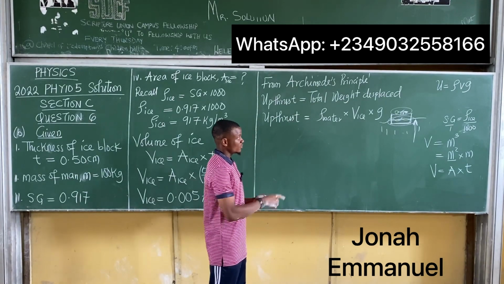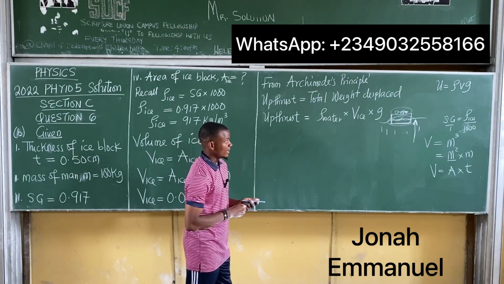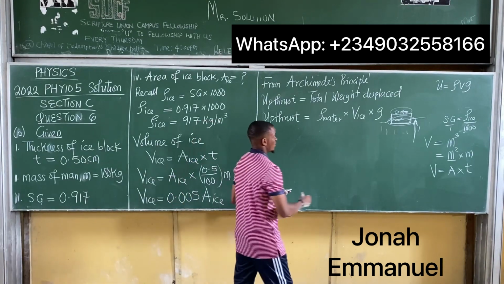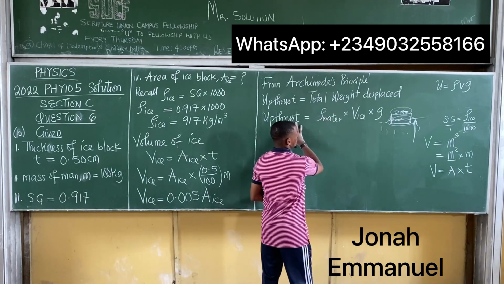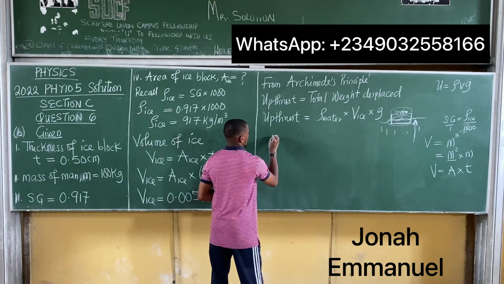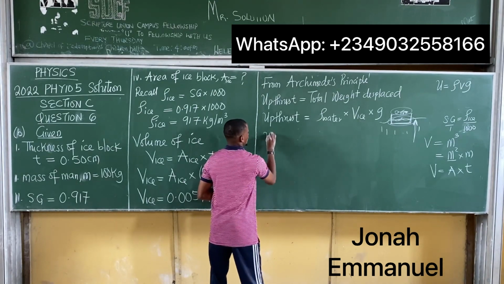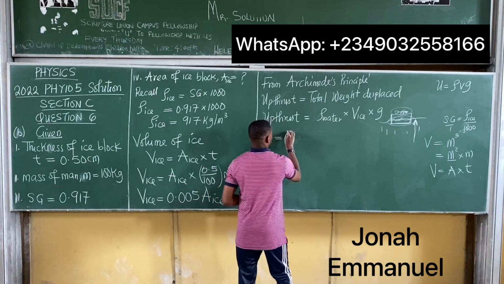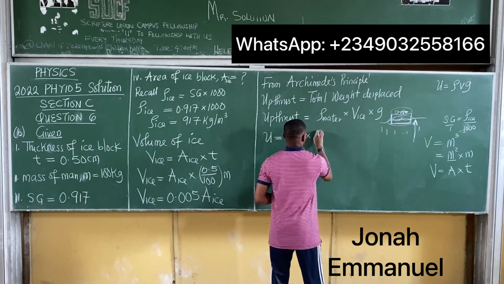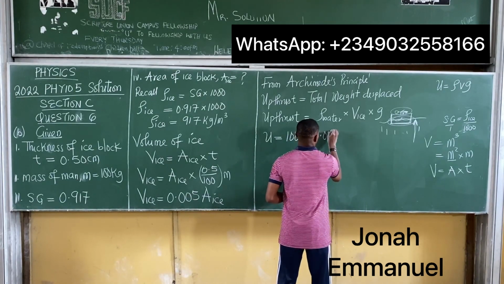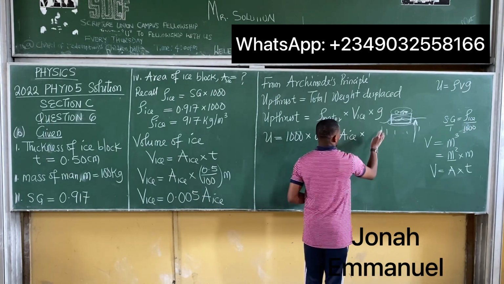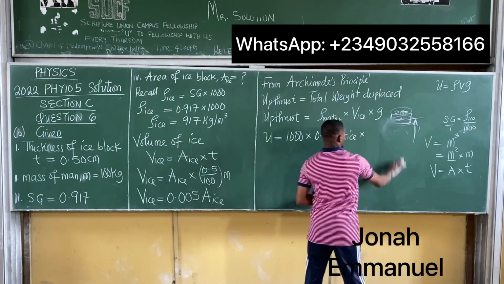I'll leave the link to the class on density and relative density in the description of this video. All right, so I explained why this is so. Upthrust is equal to density of water, volume of ice, and then gravity. So that means the upthrust, let's call this U. U is equal to density of water, which is 1000, times volume of ice, 0.005 area of ice, times gravity, 9.81.